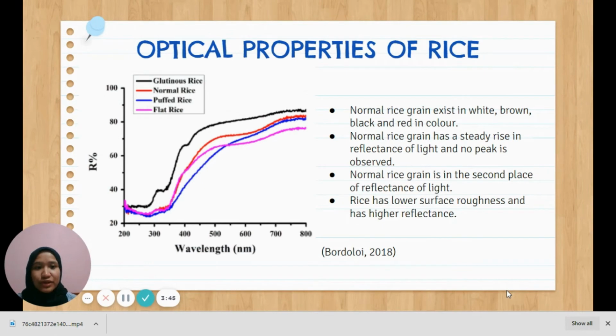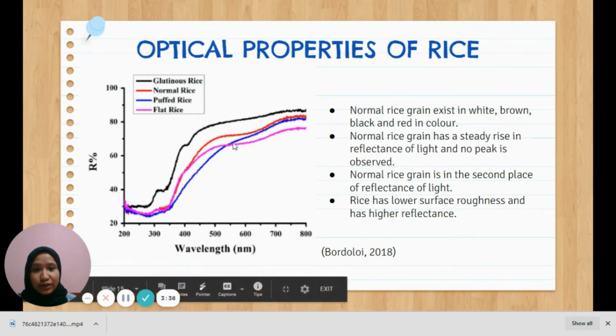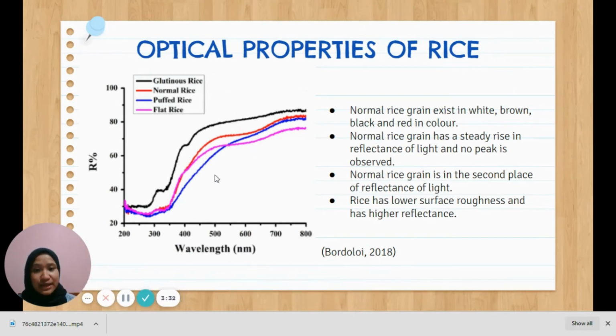The normal rice grain, shown in the red line, has a steady rise in reflectance of light, and no peak is observed. Normal rice grain is in second place in reflectance of light. Rice has lower surface roughness and thus higher reflectance. This is because surface roughness plays an important role in optical properties.